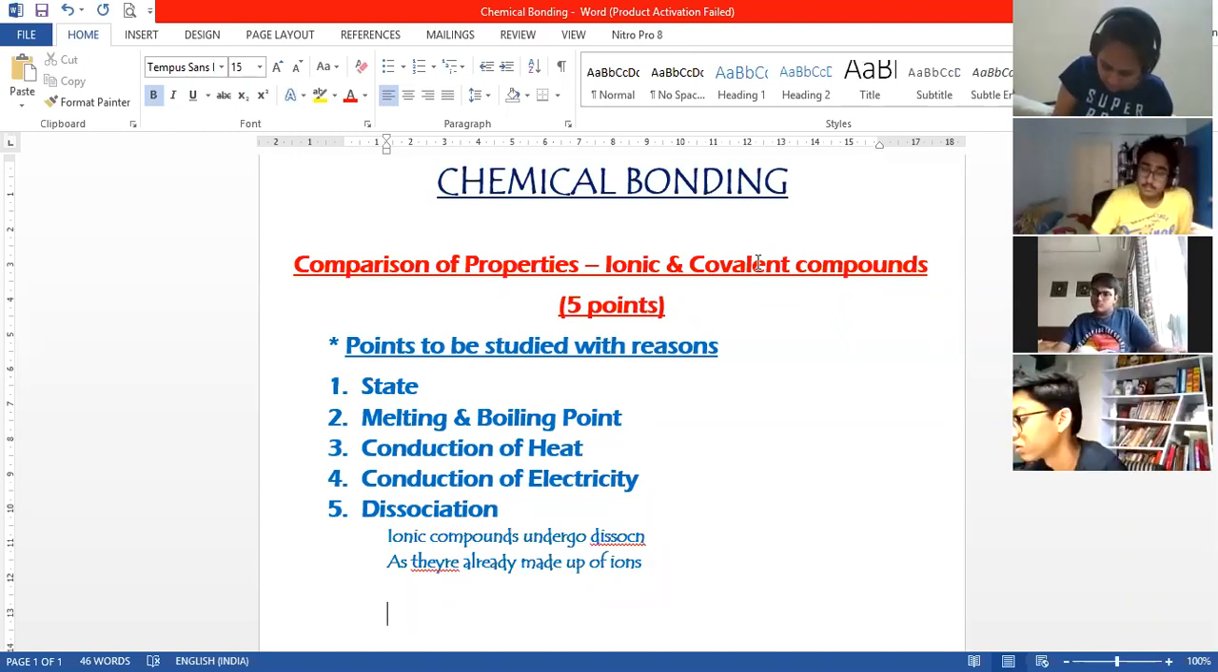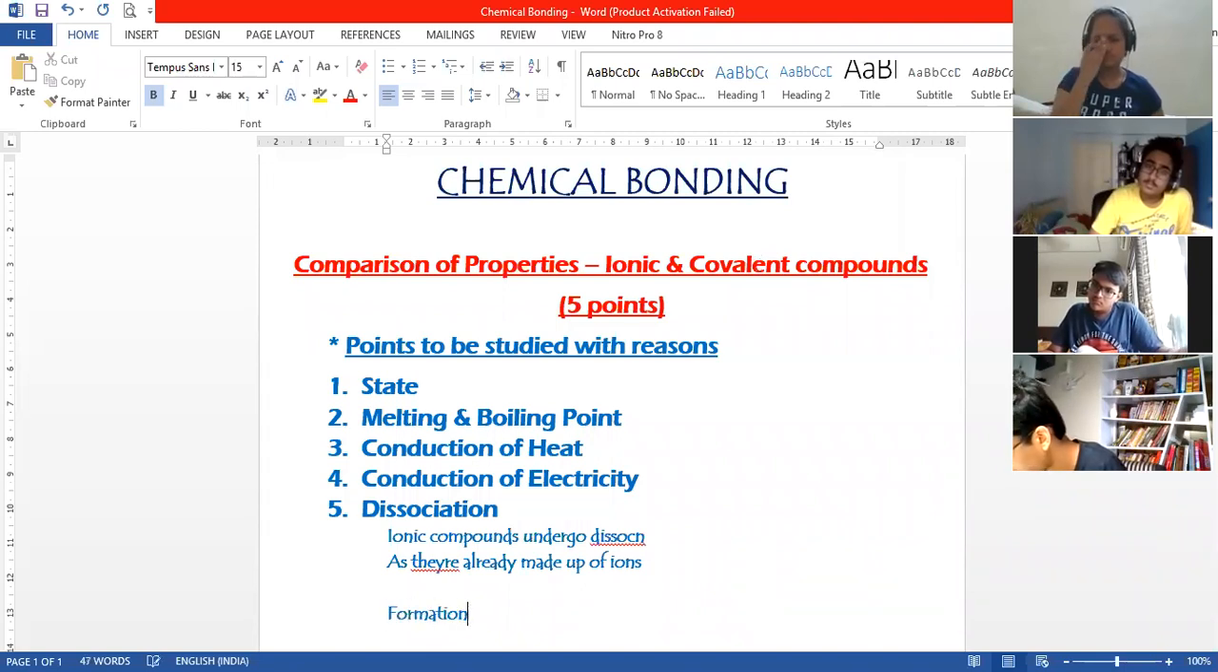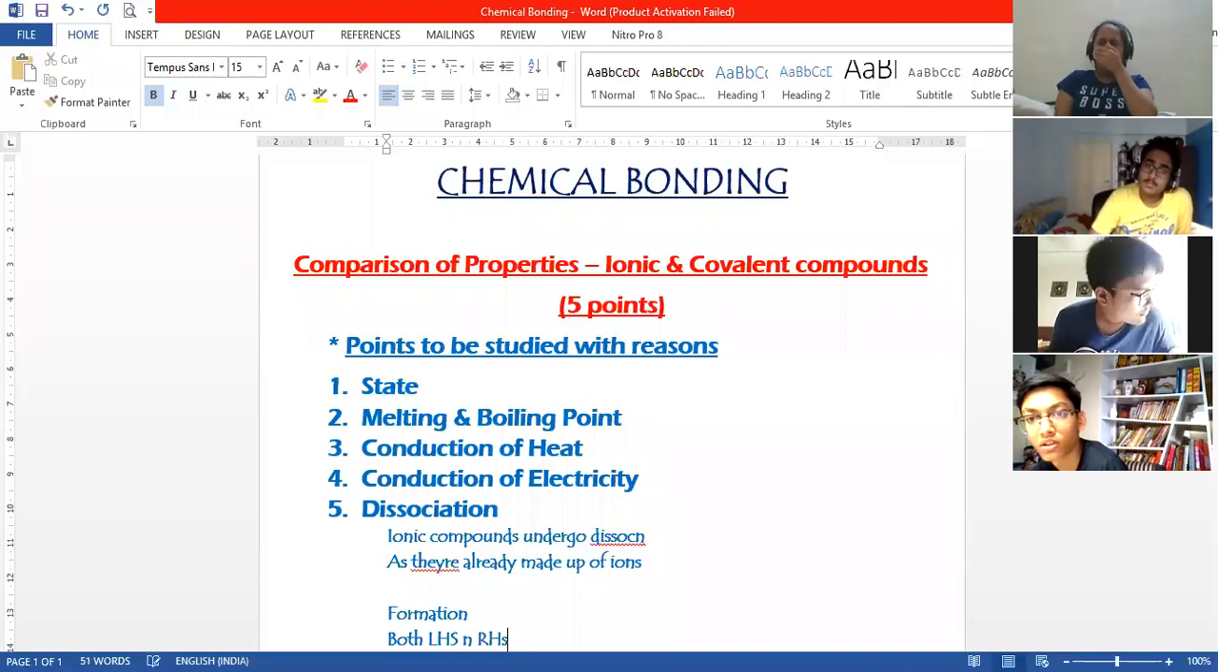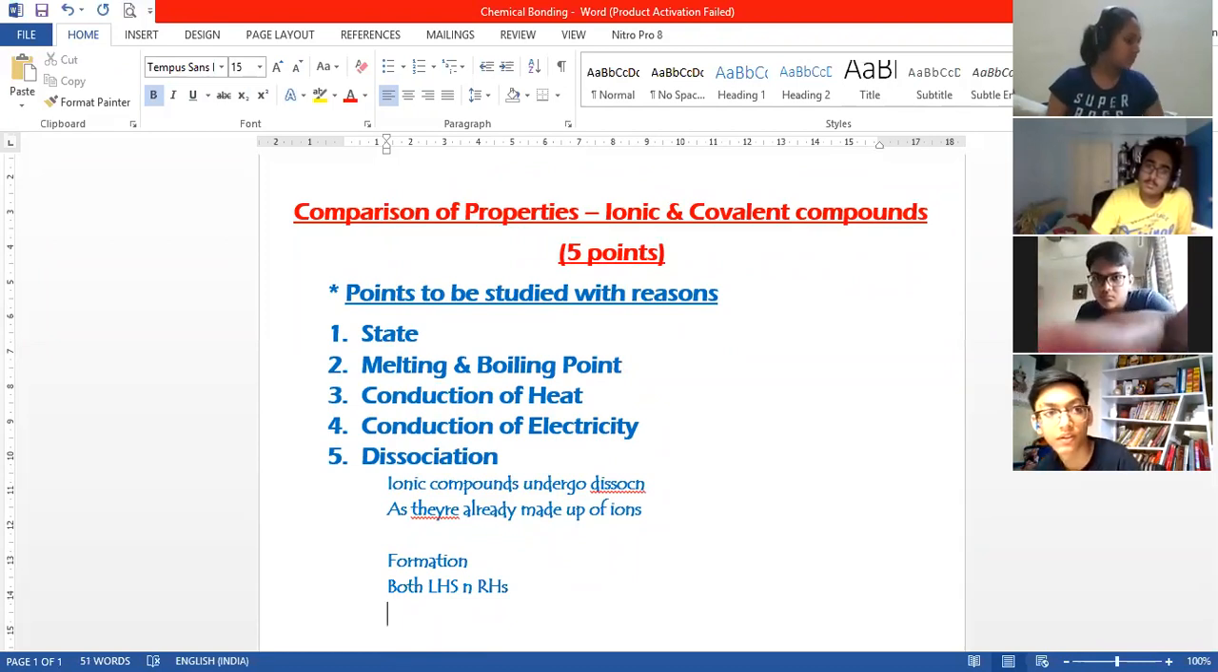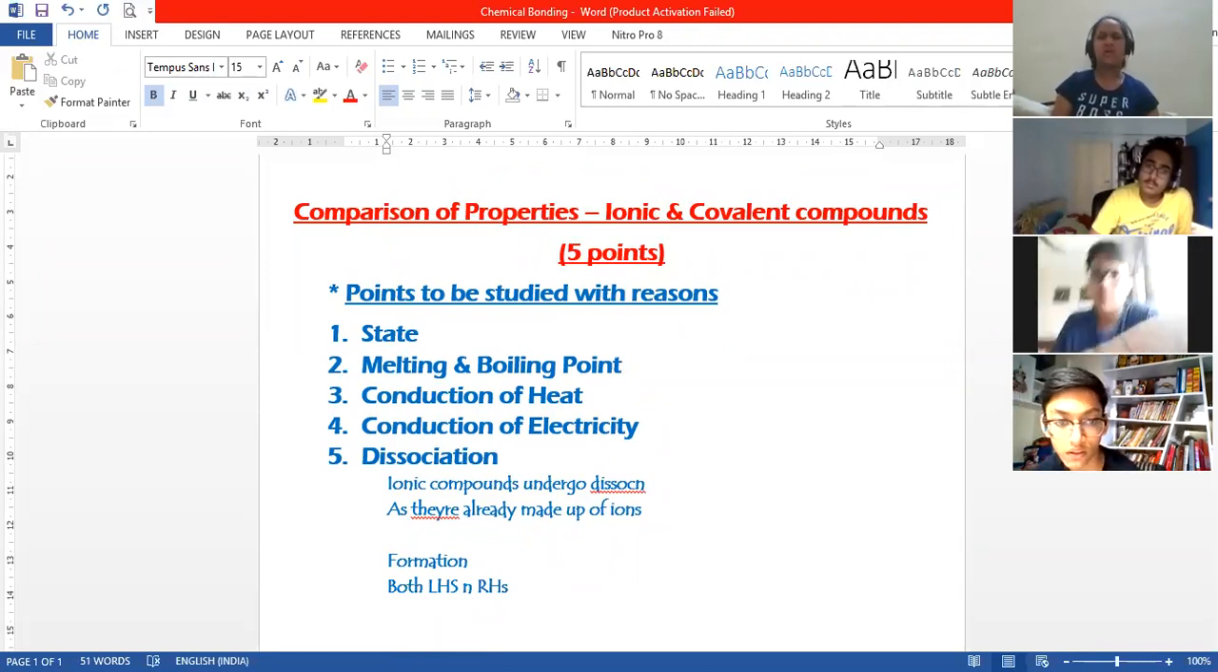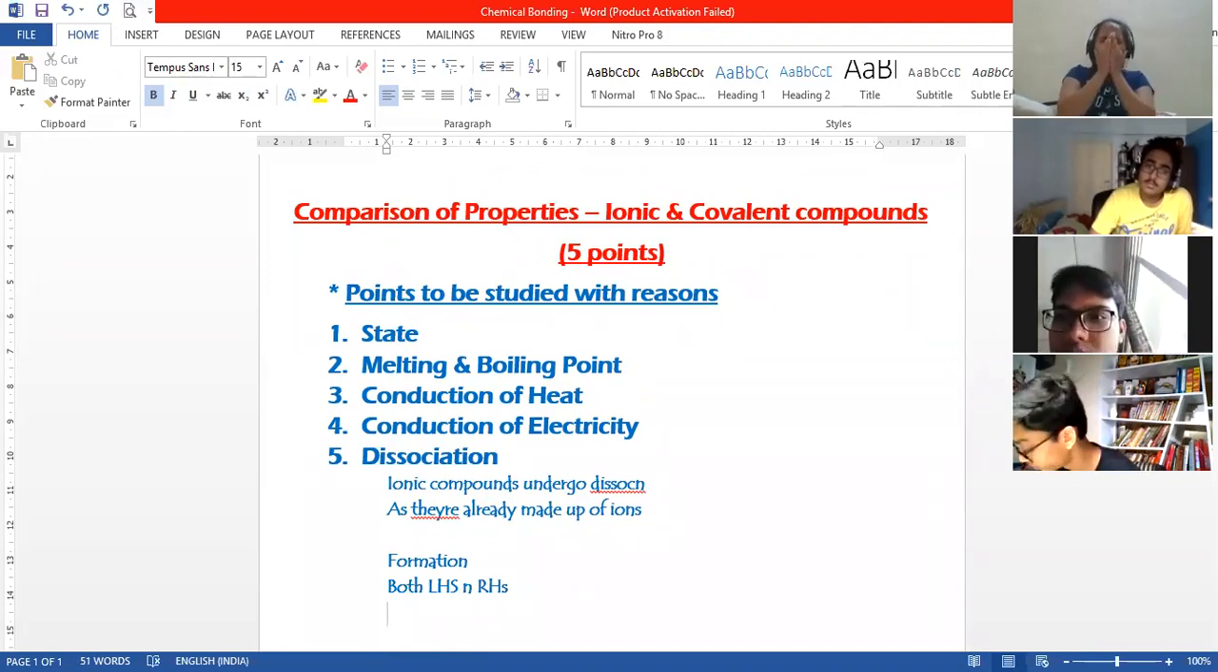So what you have to study is this: there will be two types of questions. The first type of question will be to show the formation of the ammonium ion. When the question is formation, you have to show both LHS and RHS. On the left hand side, you are taking ammonia, and then how a hydrogen ion is added to it and how the ammonium ion is formed.